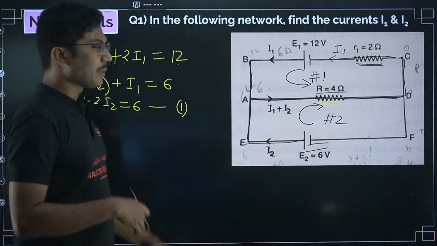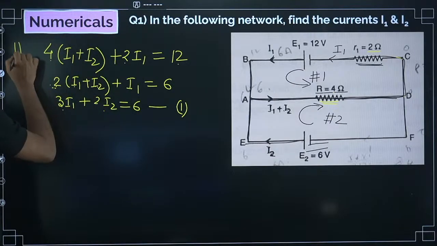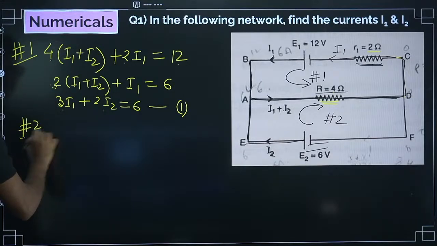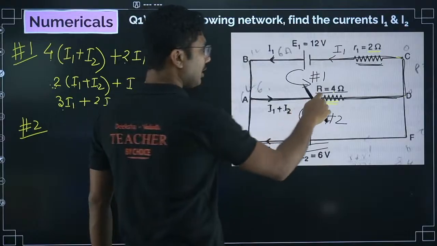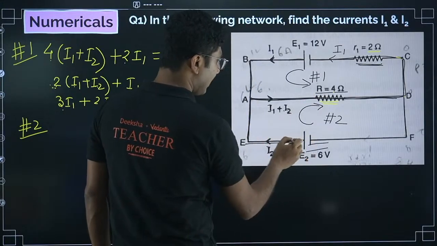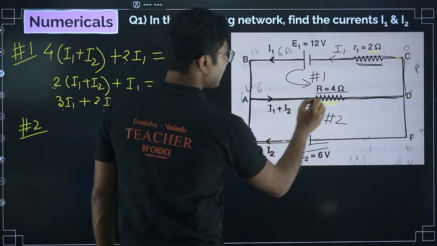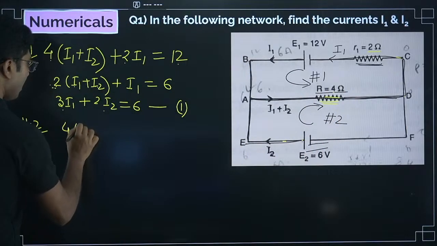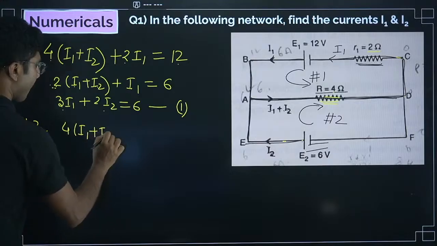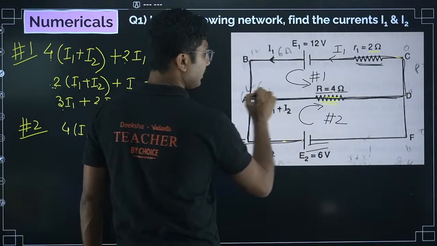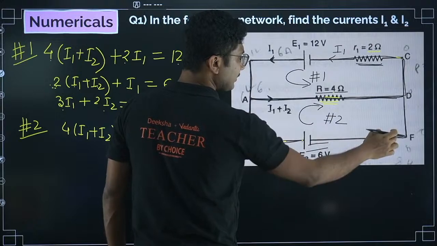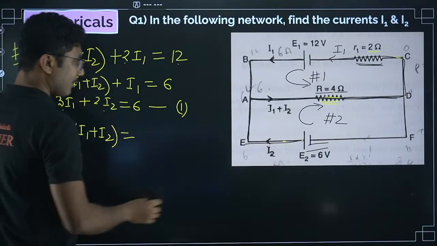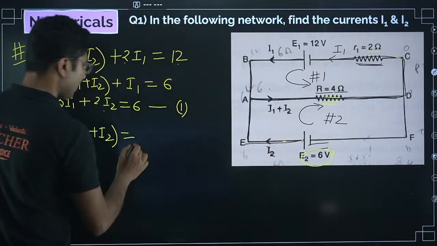Similarly, we will apply the same Kirchhoff's rule. Here we applied Kirchhoff's rule in loop number 1. Now we will apply the same Kirchhoff's loop rule for loop number 2. Loop number 2 is easy. Here only one resistance is there. The current passing through this is I2, and it is passing through this resistance which is 4 ohm. So 4 into I1 plus I2. Now we are trying to close this loop. No resistance in this branch, so plus 0, and that will be equal to the voltage of the battery, 6 volt.